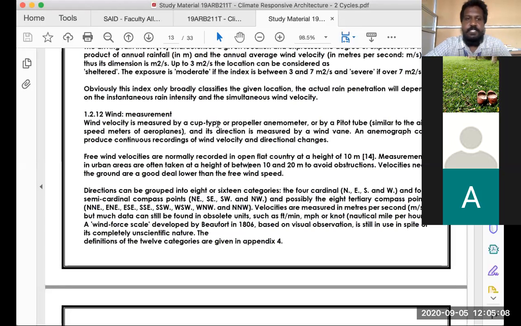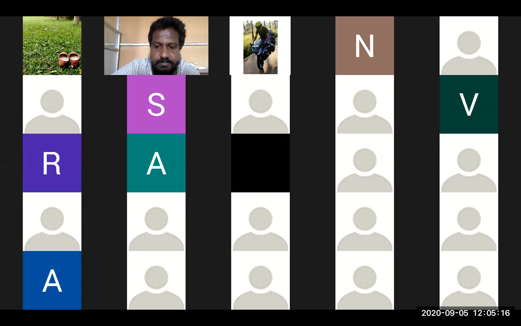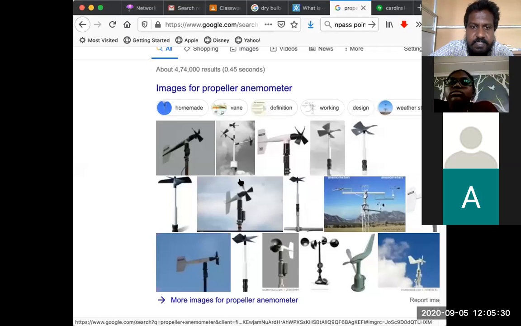So how is the wind measurement done? It is done through a cup type or a propeller anemometer. What is a propeller anemometer? Hope you guys would have seen something like this.